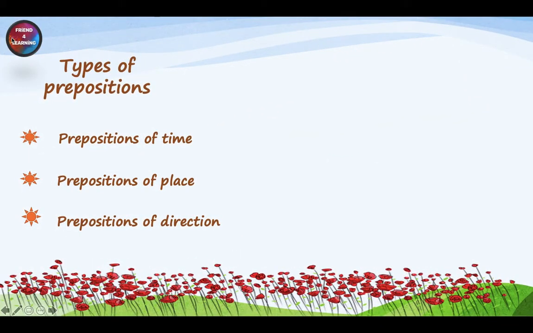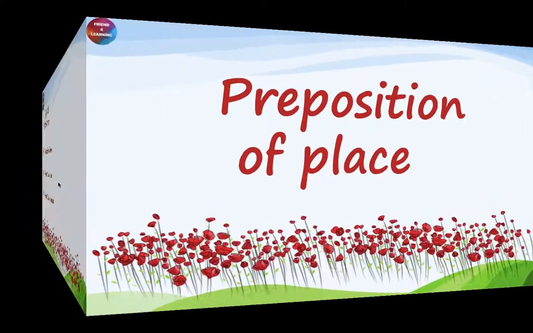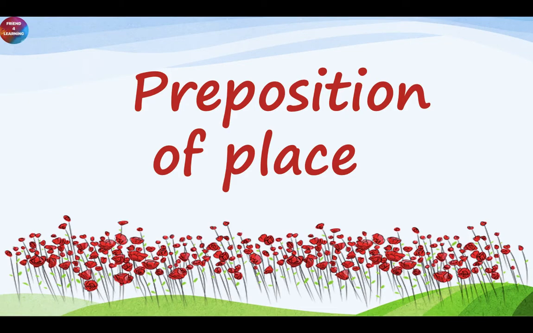Let's have a look at types of prepositions: preposition of time, preposition of place, and preposition of direction. But today our lesson is about preposition of place, and let's look at this topic in detail.